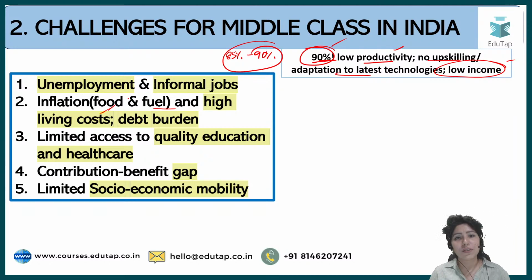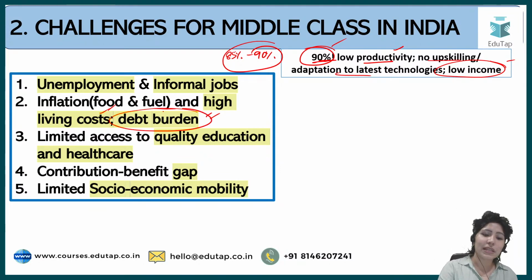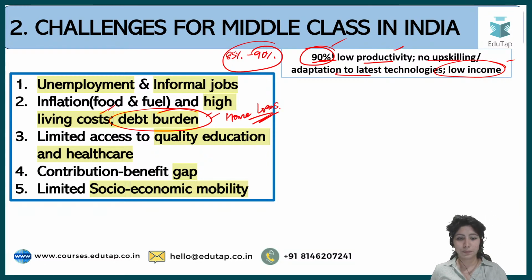The living costs are very high, especially when you move to bigger cities, and middle class are the foremost migrants to bigger cities in search of better job opportunities, and there is high debt burden. Middle class families always want to own a home. That is the dream of any middle class family, to have a house of their own, to have a space of their own. And what happens is there comes a lot of debt burden with it, because most of these houses are bought by home loans.